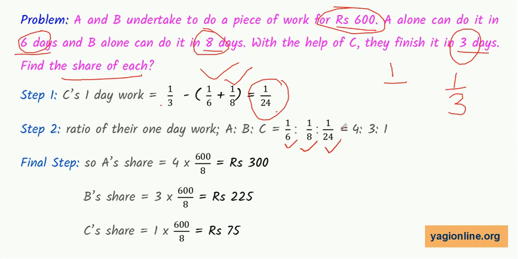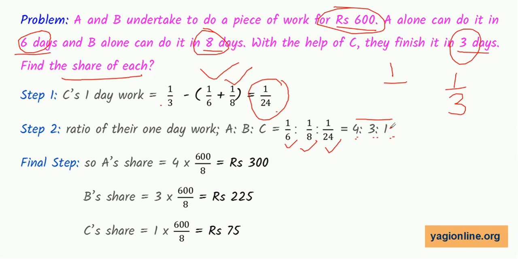and the ratio we can find out: 4:3. Multiply all of them by 24 and we'll get this ratio 4:3:1. That means this ratio will be used to divide the money. So money is divided into how many parts? 4 plus 3 plus 1, that is 8 equal parts.